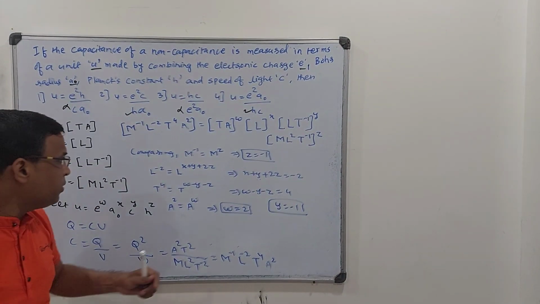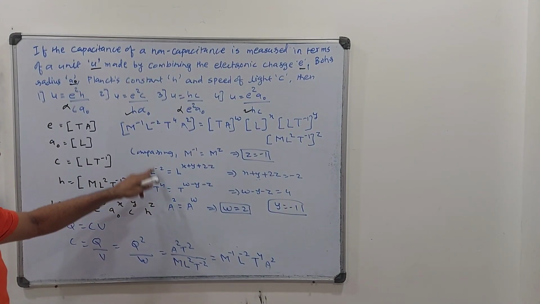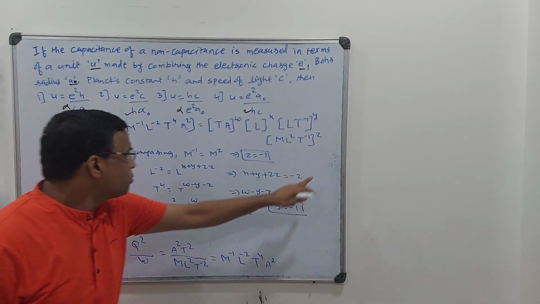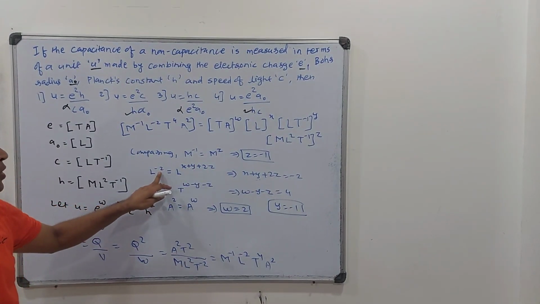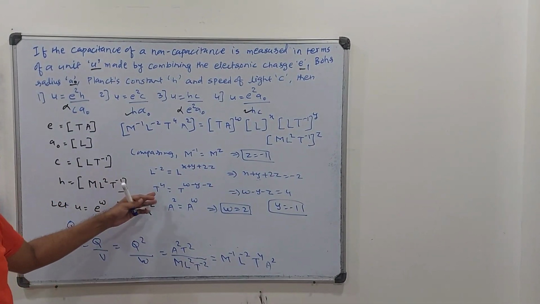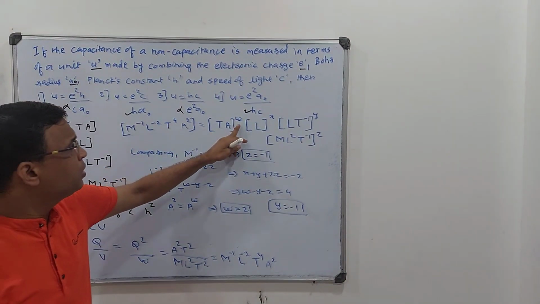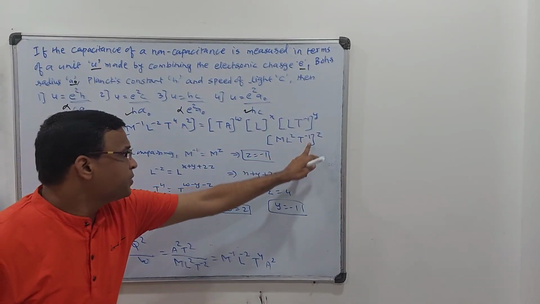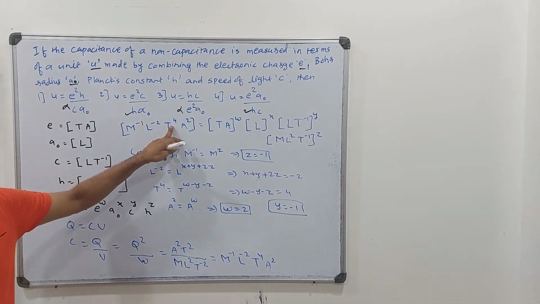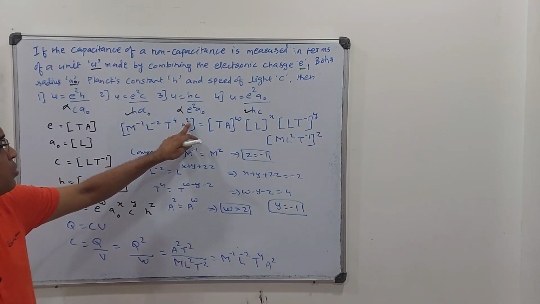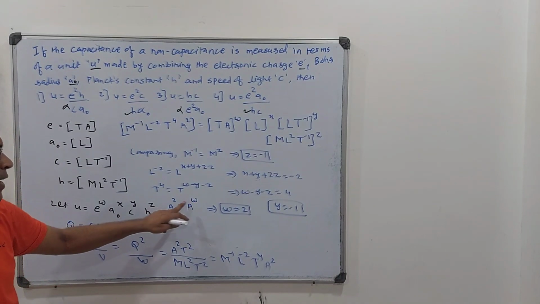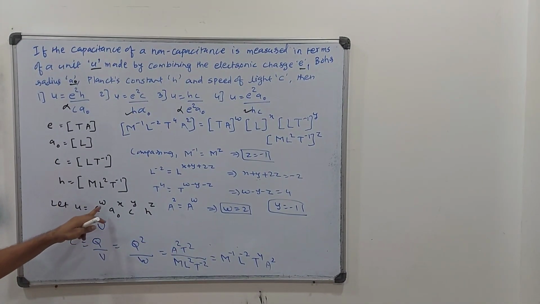Now let us check the other values. Then L power minus 2 will be L power X plus Y plus 2Z. X plus Y plus 2Z is equal to minus 2. Then further, T power 4 is W, T power W, T power minus Y, W minus Y, and here minus Z is equal to 4. Fine. And the last one is A square, that is ampere of the current, A square, and it is A power W. So directly I can say W is equal to 2.